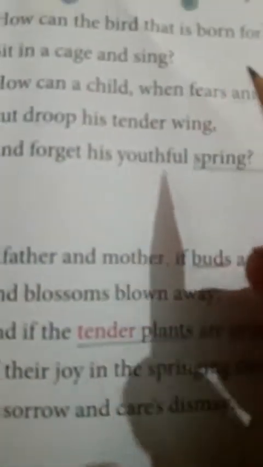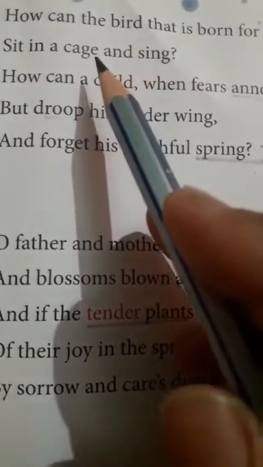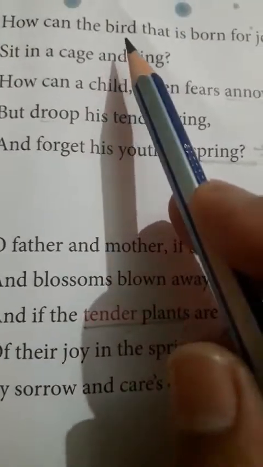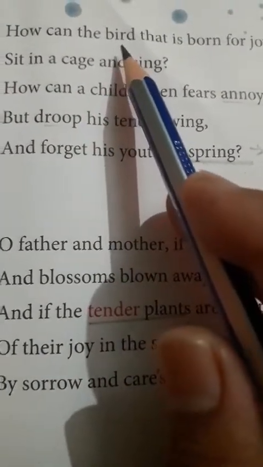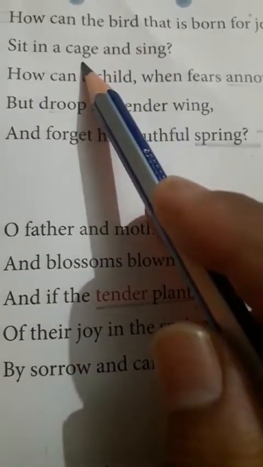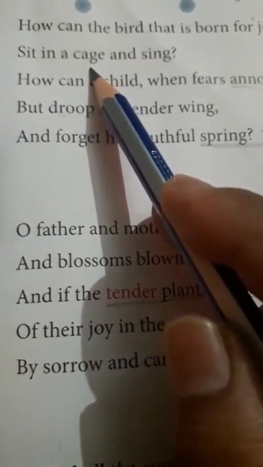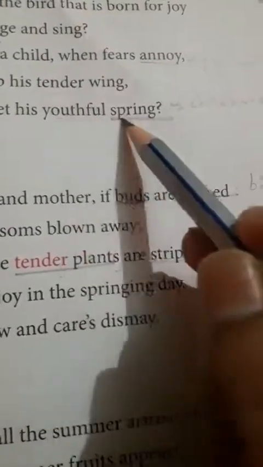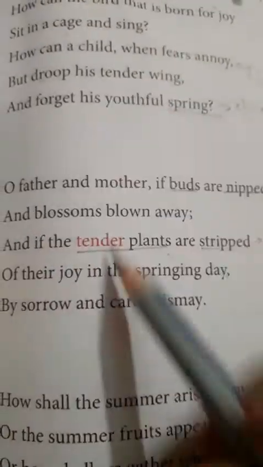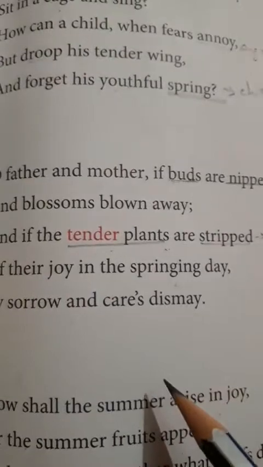You can see here the bird's cage. Here the bird has been used for the children, and the cage has been used for the four walls of the school. Here is youthful spring. This youthful spring has been used for the childhood days. So these are the examples of the metaphor.